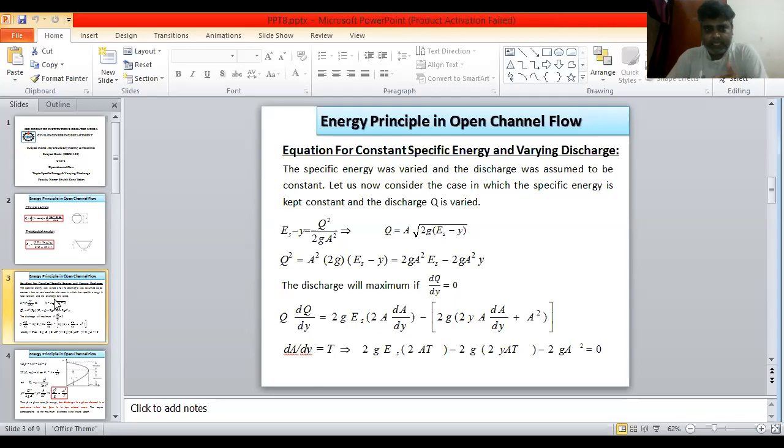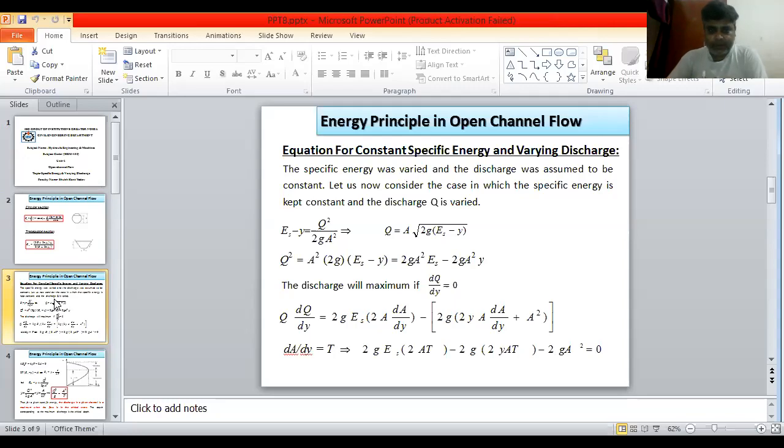That is, Es minus y is equal to Q square upon 2g A square, that is, Q is equal to A under root 2g (Es minus y). Squaring both sides, Q square is equal to A square 2g (Es minus y), that is equal to 2g A square Es minus 2g A square y. Now, the discharge will be maximum if dQ upon dy is equal to 0. For maxima and minima, always differentiate and equate to 0.